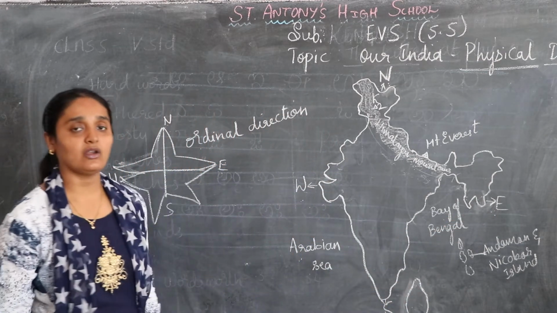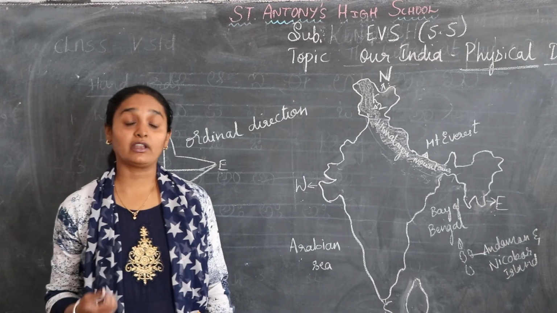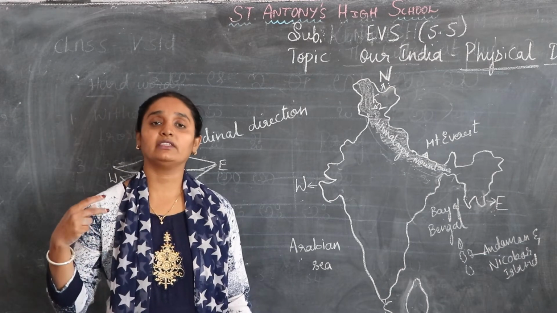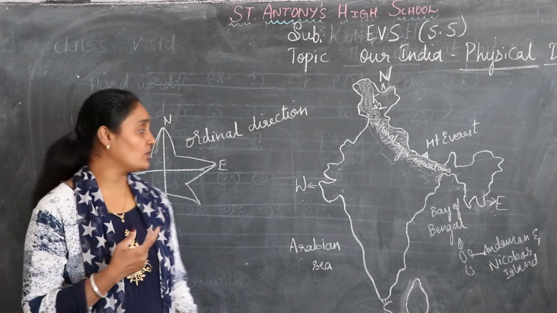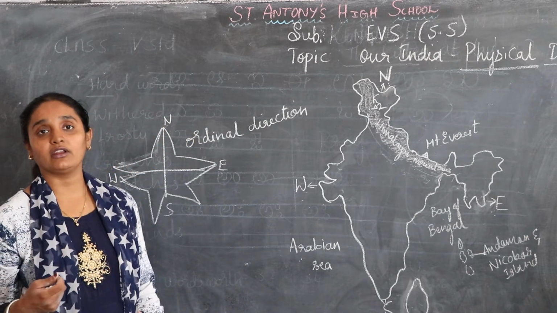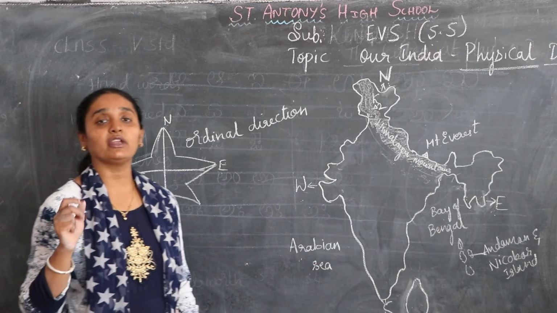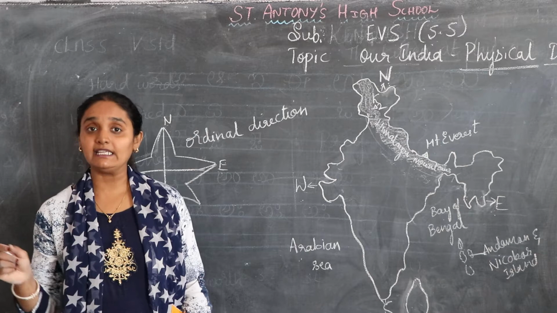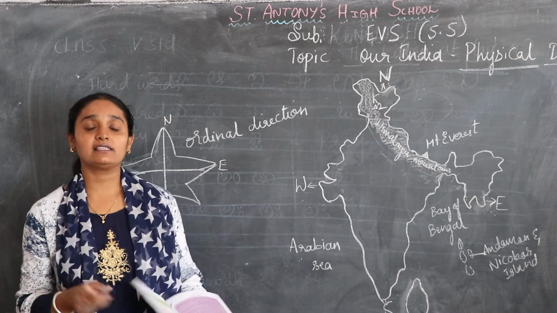So these are known as ordinal directions. Before knowing this, if you want to read a map, whether it is a political map or a physical map, you should know these directions. Without knowing, you cannot read it. And you should also know the longitude lines and the latitude lines. When you see the degrees, you may find out the places in the maps.